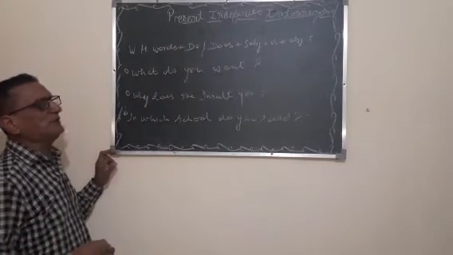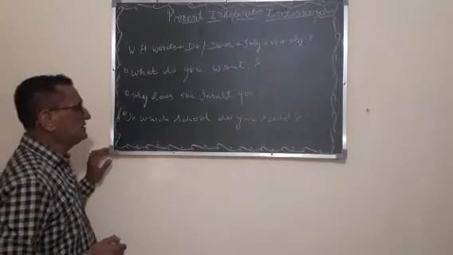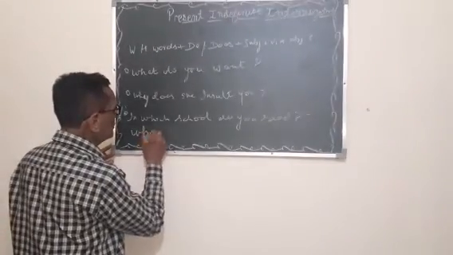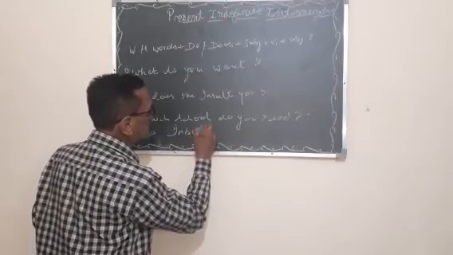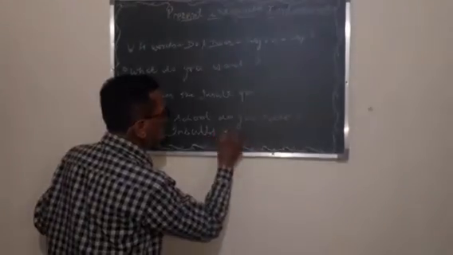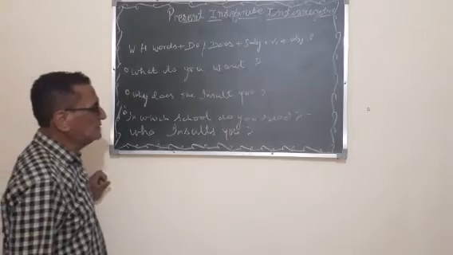With the help of WH family words, you make the sentence with the verb. But you have to be careful when the word who comes. Who insults you. Who insults you. तुम्हारी बेइज्जती कौन करता है? Who के साथ do does कभी नहीं आता है. Never use do/does with who.